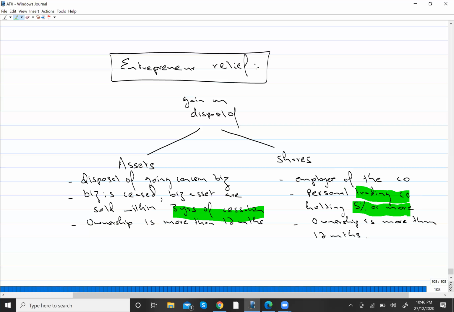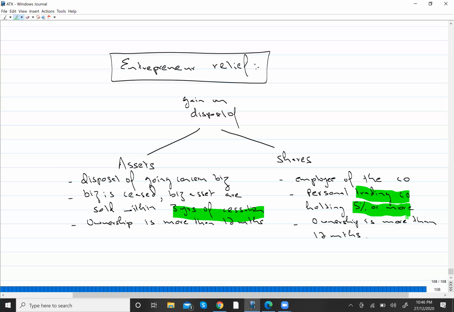It should not be an investment company, right? Because there are property investment companies as well. So it shouldn't be an investment company, it should be a trading company, because on investment company this relief is not available, it is only available for trading company.